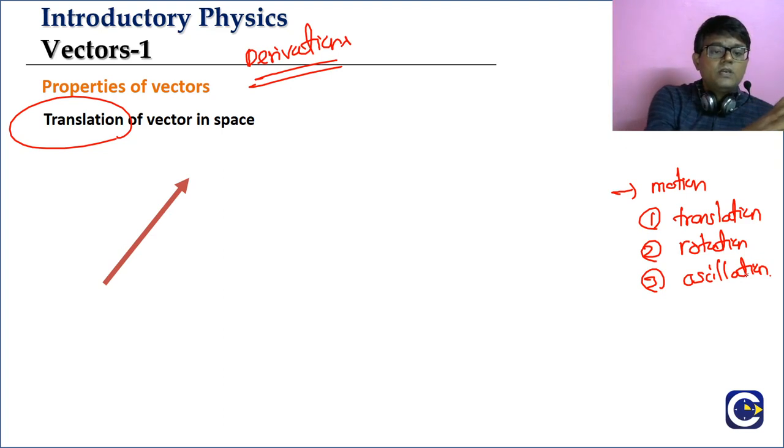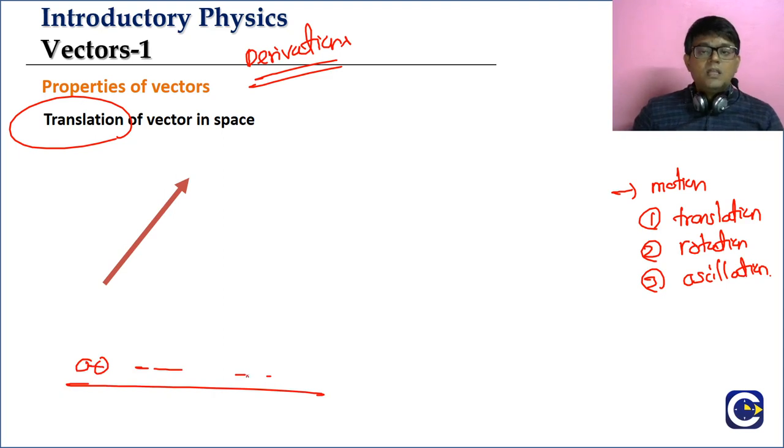If you observe a person going in a car on a straight road, if you see a car going in a straight road, what is the observation? Think of it: each and every part of the car will go in the same straight line, on the same path. Each and every part of the car will have the same displacement, the same velocity, the same acceleration. Everything will be the same. Each and every part of the car will cover the same displacement, the same velocity, the same path.